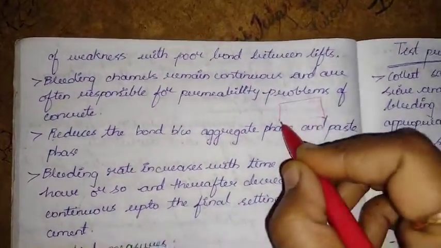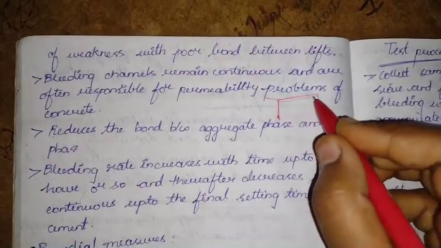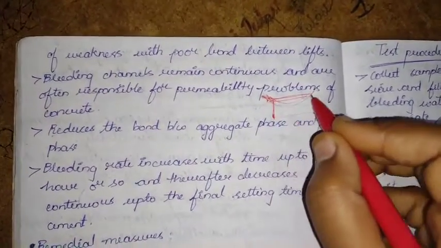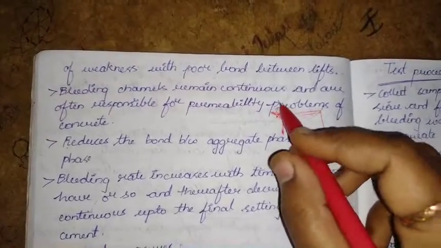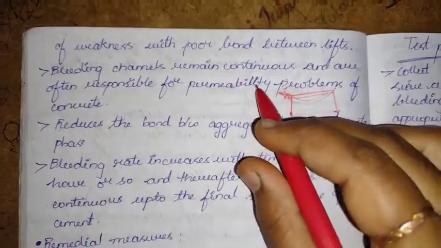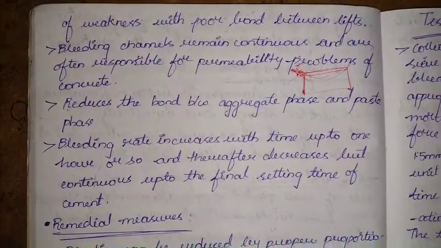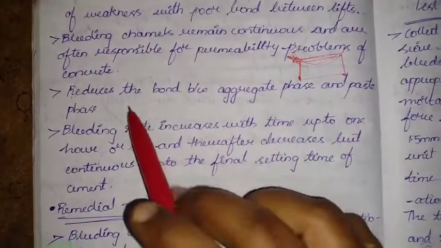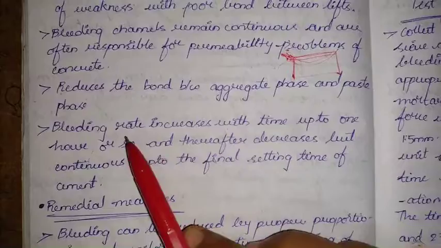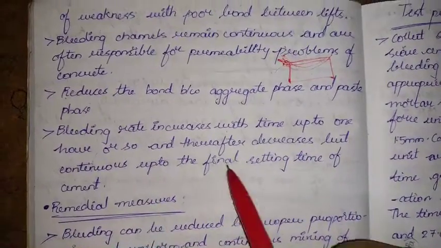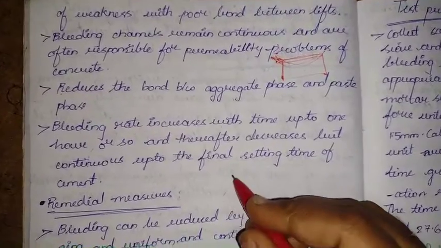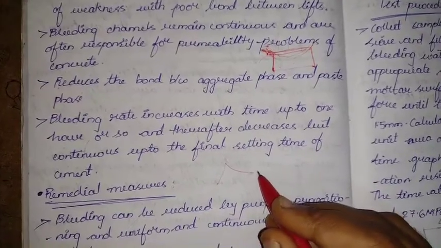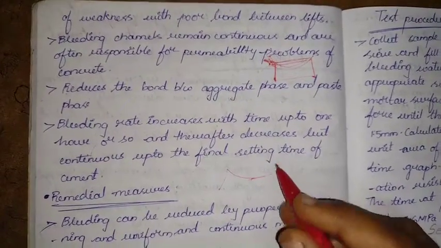Whenever we allow bleeding, the water comes up on top, and some small channels are developed that will allow even environmental agencies to enter. That will also allow other water to enter, causing permeability. Again, the acidity would increase, as chemicals would come in contact with the concrete, so it reduces the bond between the aggregate phase and the paste phase. Bleeding rate increases with time up to 1 hour or so, and thereafter decreases but continues up to the final setting time of the cement. So initially it increases, but after some time it reduces, and at some point it becomes constant, up to the final setting time of cement.